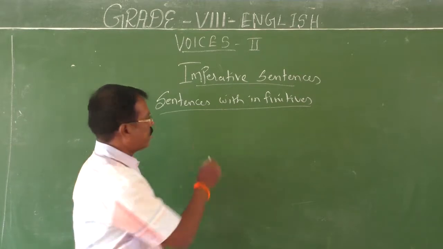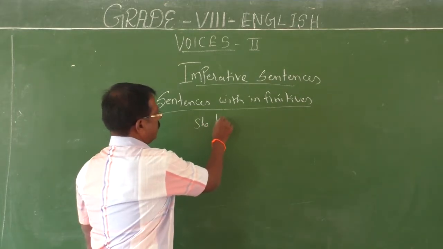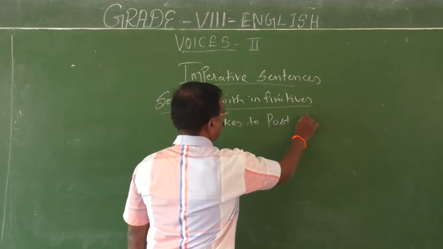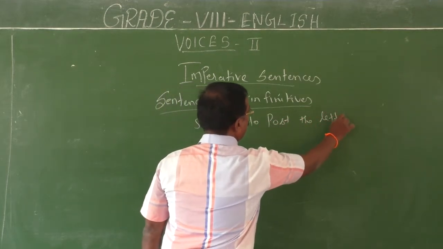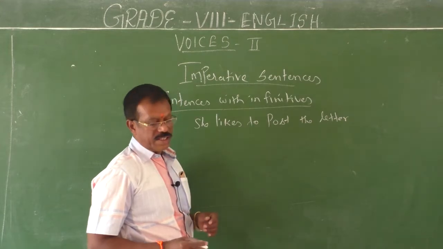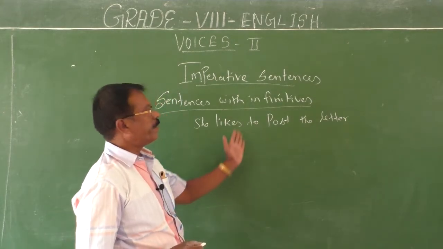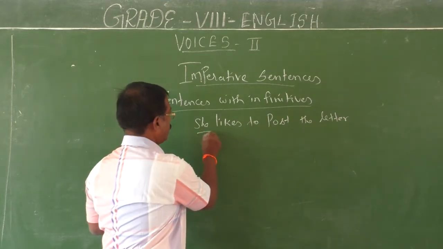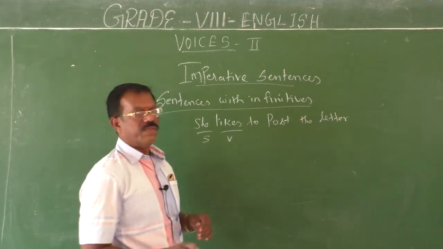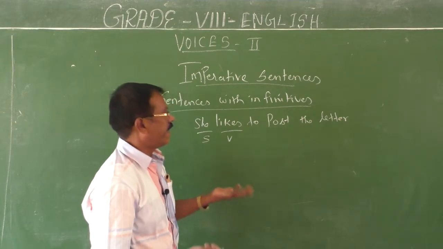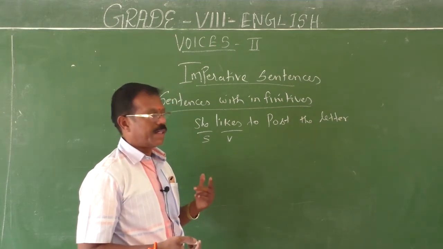She likes to post the letter. How will you change this sentence? She likes the letter to be posted. Here, she is the subject, likes is the verb. She likes what? Posting of the letter. That's important.